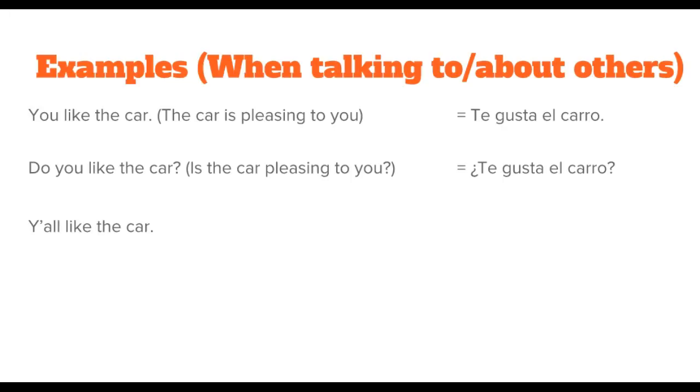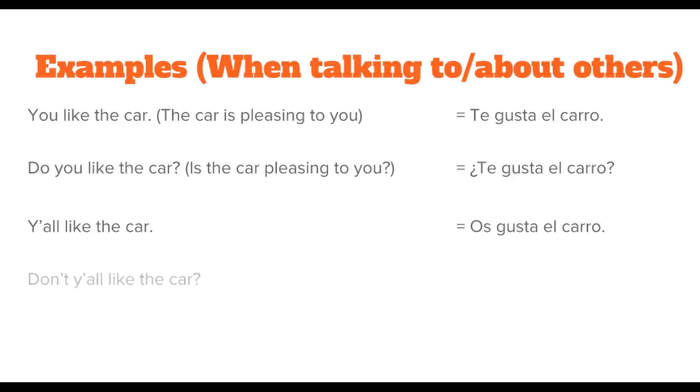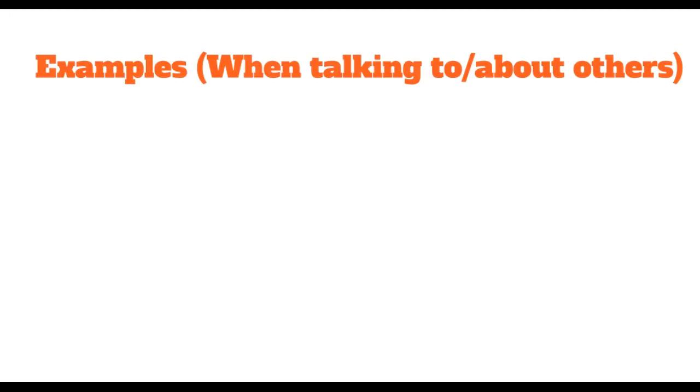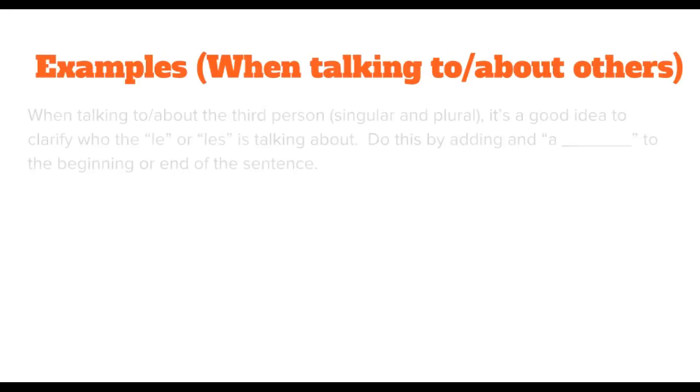If I want to talk to a group of people, I'm going to use the vosotros example. So for just a minute, pretend we're in Spain. So if I want to say to this group of people, y'all like the car, or you like the car, but it's plural, os gusta el carro. We can also use the word no when we're asking questions to say like, don't you, doesn't he, doesn't she? And so if I want to say, don't y'all like the car, then I would say, no os gusta el carro.